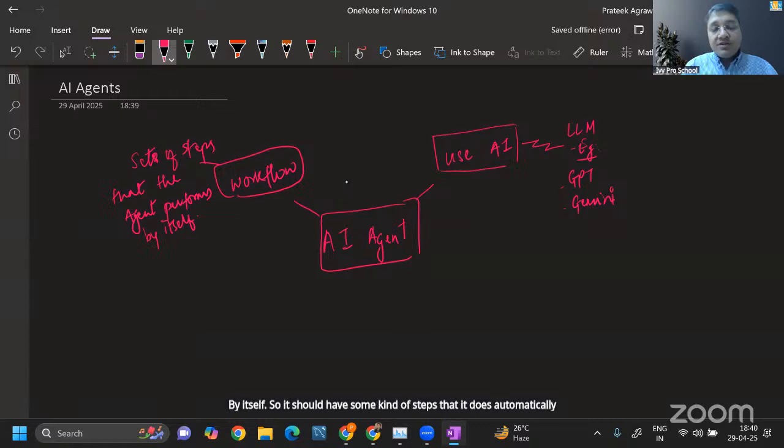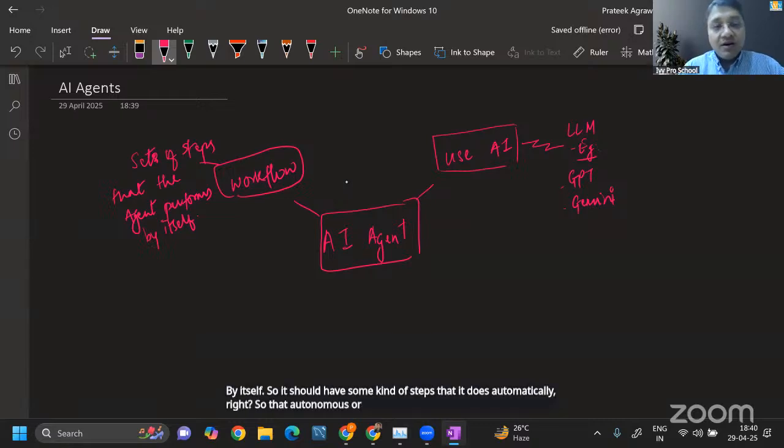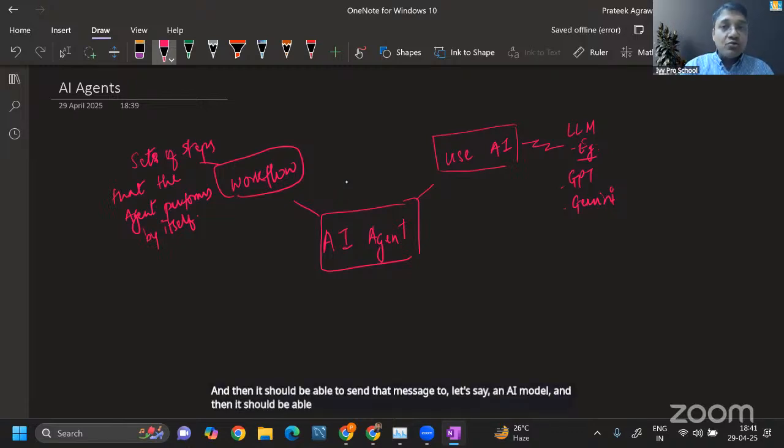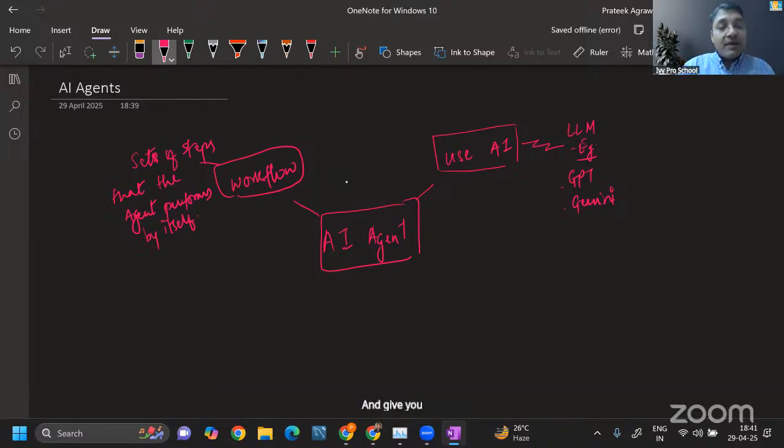The capability to run certain steps. Maybe it is to pull information or pull messages from Telegram or WhatsApp or maybe websites, and then it should be able to send that message to, let's say, an AI model, and then should be able to get the responses for the user. Should be able to probably do internet search as well, and give the results back to the user, right?